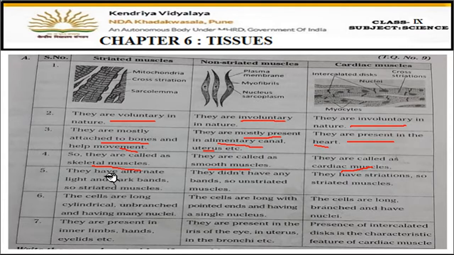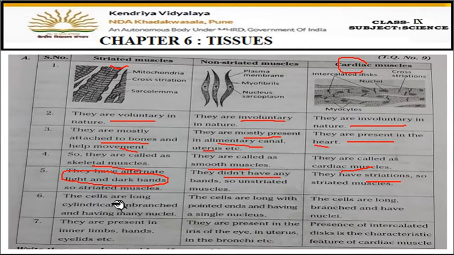Then striated muscles have alternate light and dark bands present on them. Non-striated do not have any such kind of bands present on them. And cardiac muscles also show these striations, means dark and light color bands are present in cardiac muscles also. Like striated muscles have dark and light bands, cardiac muscles also have dark and light bands.